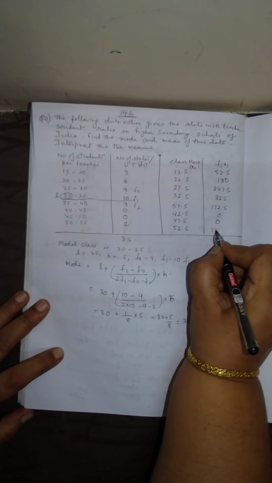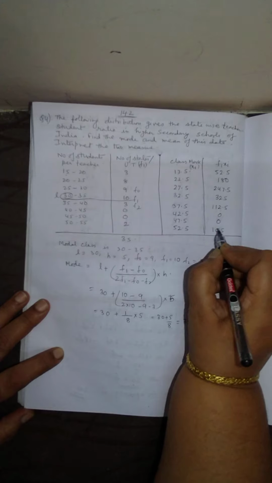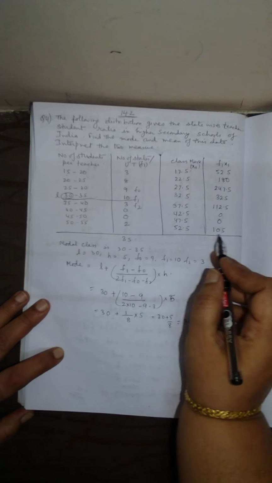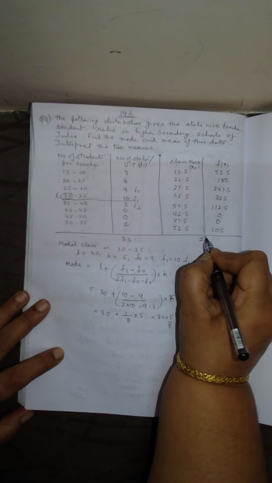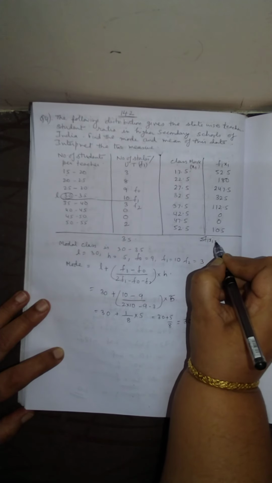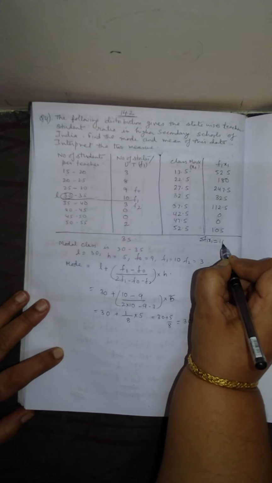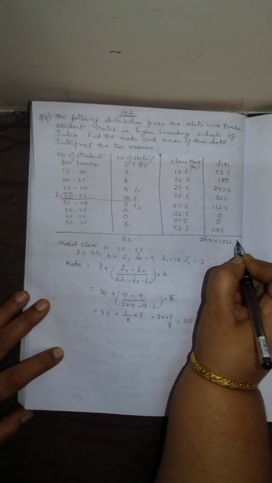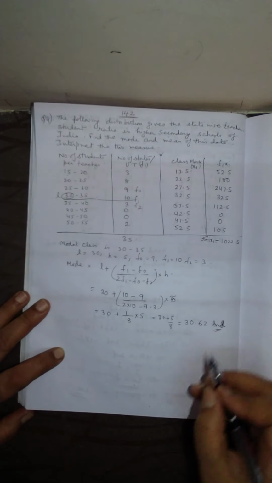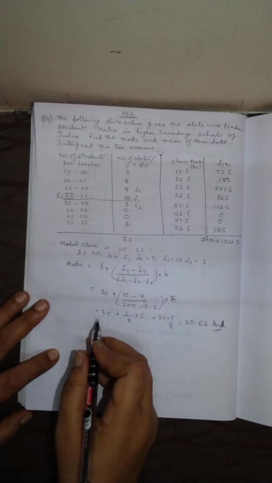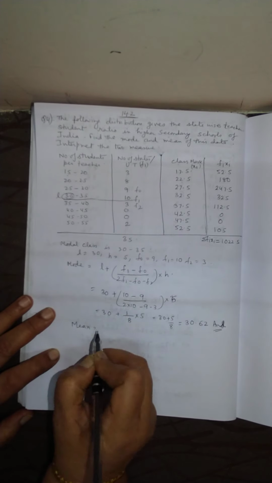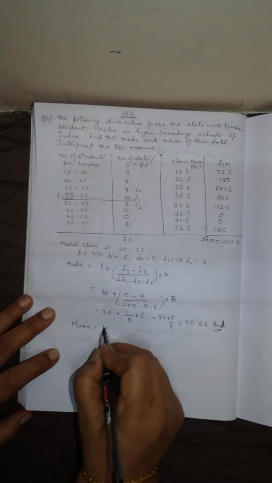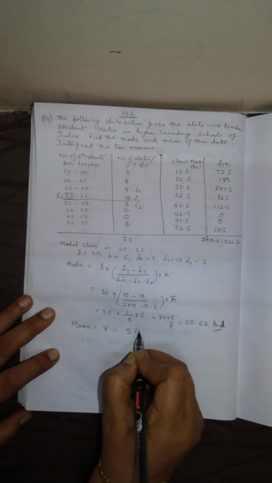And the last is 52.5 into 2, that is 105. Add all these, and we get the sum of Fi Xi, which equals 1022.5 after addition.